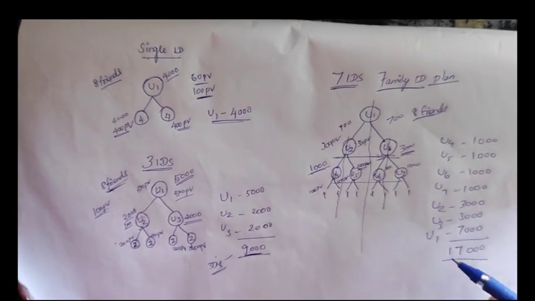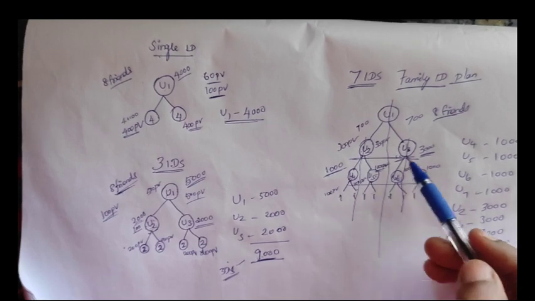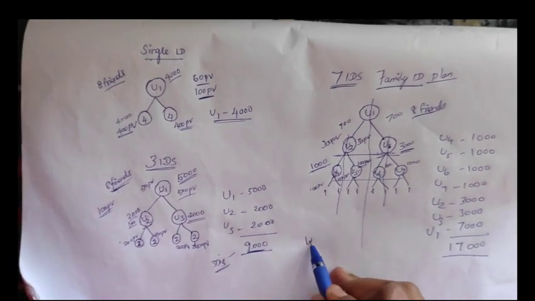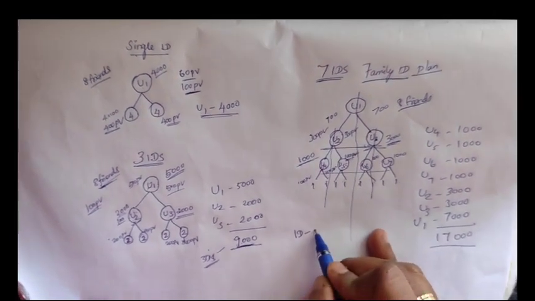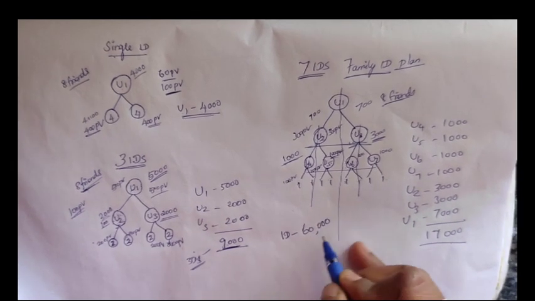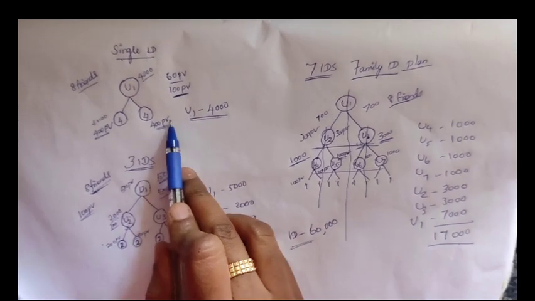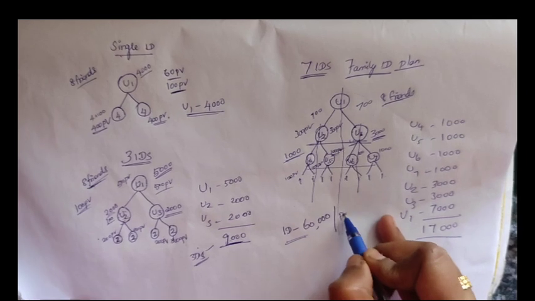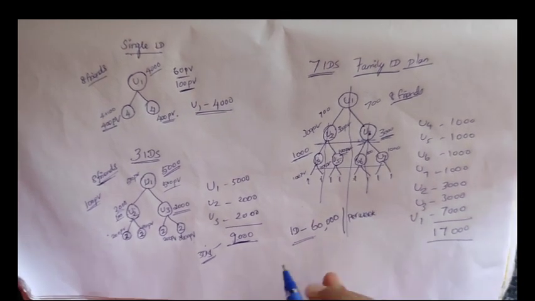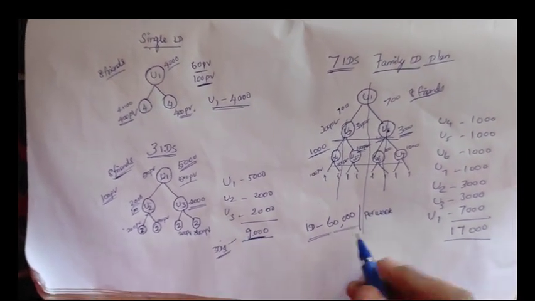Okay. So we also have a ceiling amount, right? For a single ID, there is a ceiling amount of 60,000. So if you plan to go with a single ID, you will get a maximum income of only 60,000 per week. There is no possibility to get more than that.